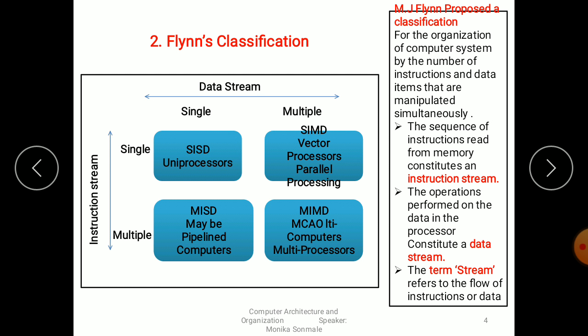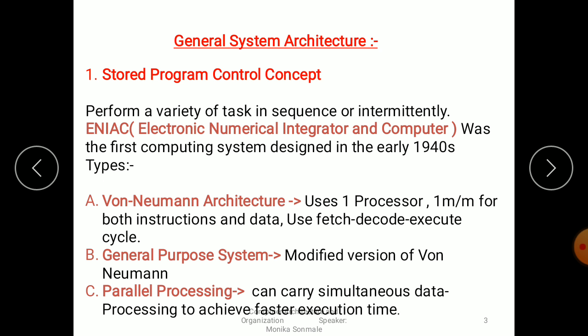So the next part is Flynn's classification. M.J. Flynn proposed a classification for the organization of computer systems by the number of instructions and data items that are manipulated simultaneously. So in this Flynn classification, two streams are there. First one is the instruction stream and the data stream. In that, first one is SISD, single instruction single data, a uniprocessor. SIMD is single instruction multiple data, a vector processor or parallel processing. MISD is multiple instruction single data, maybe pipelined computers. And MIMD is multiple instruction multiple data, multiprocessors.